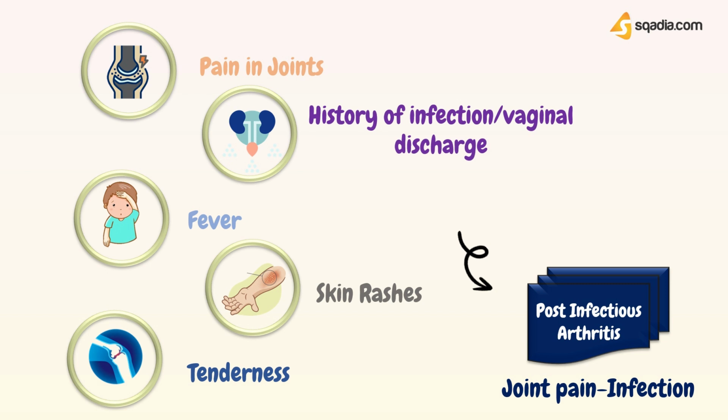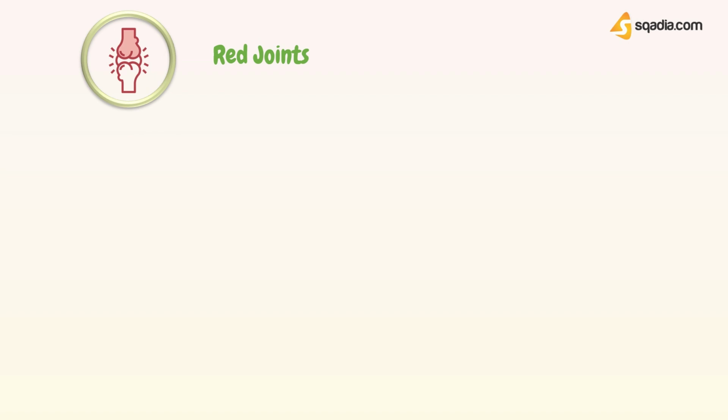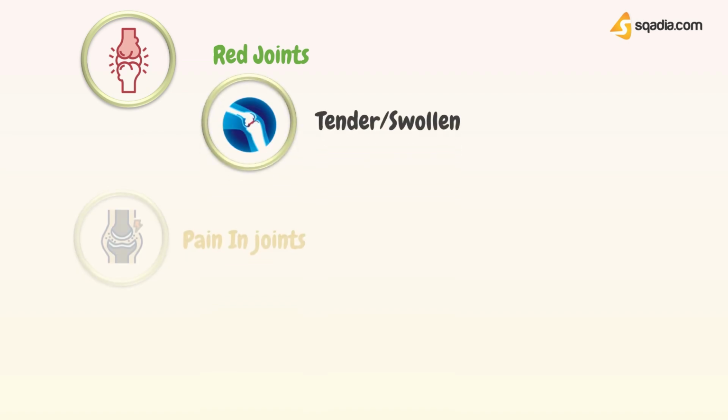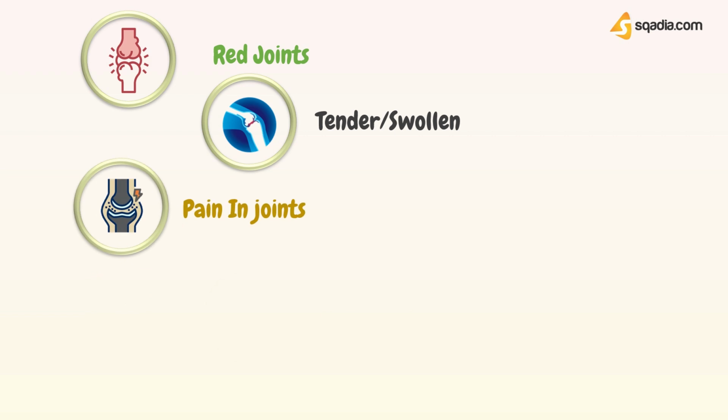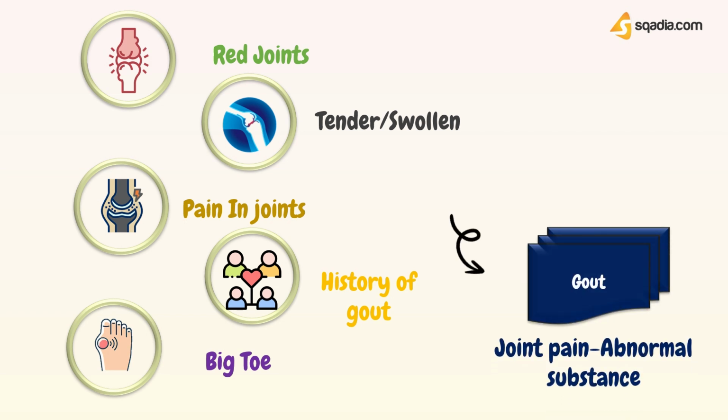of bacterial infection. And if back pain is accompanied by warm and red joints, tender and swollen joints, pain in at least one joint, family history of gout, tends to occur in big toe, then gout might be a reason for this. Well, this is characterized as joint pain caused by abnormal breakdown of substances by the body.